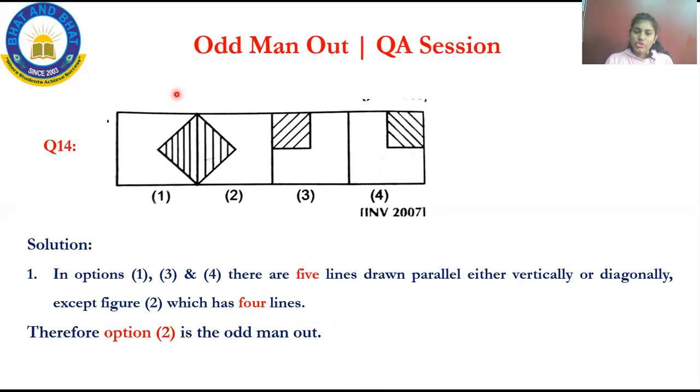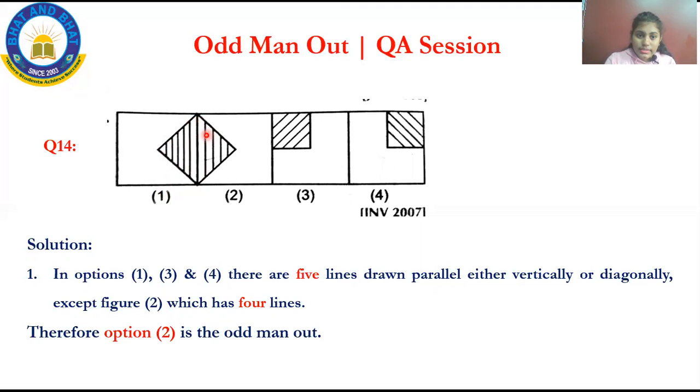The next question is, this is your question. It looks beautiful, right? Like a chalkboard with some squares. Let us analyze it. See, this is the first figure, it is joined to that. Now count the number of lines. 1, 2, 3, 4, 5. The first figure is having 5 lines.